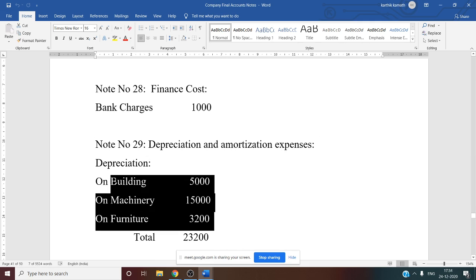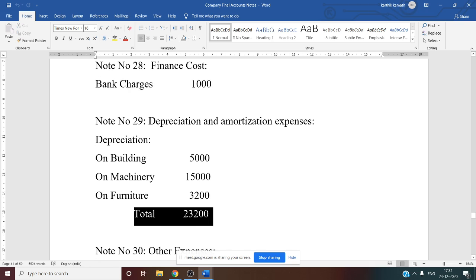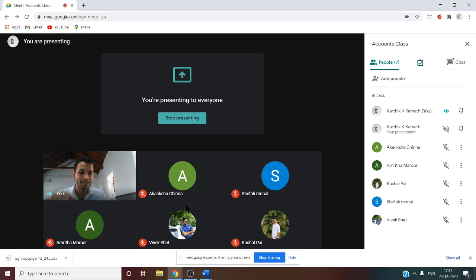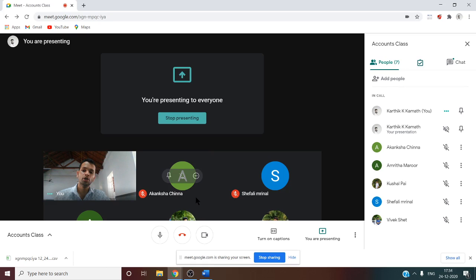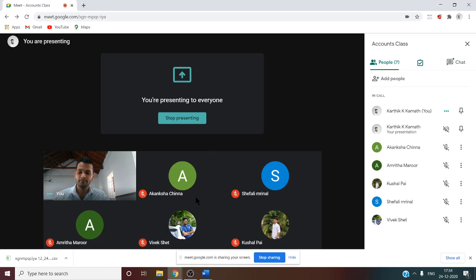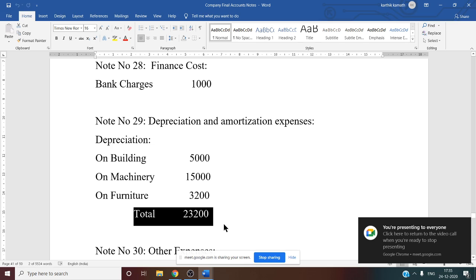So the same thing we have calculated here. See this, depreciation on building is 5,000, machinery 15,000 and furniture 3,200 after the calculation. So now we want total depreciation, that is 23,200 if you add all three. Is any information regarding amortization expenses given in the question? No, there is no written off information available. If there is written off information, then you have to consider it under amortization expenses. So here note number 29, the depreciation total itself is the final total, that is 23,200. Note number 29 is over.